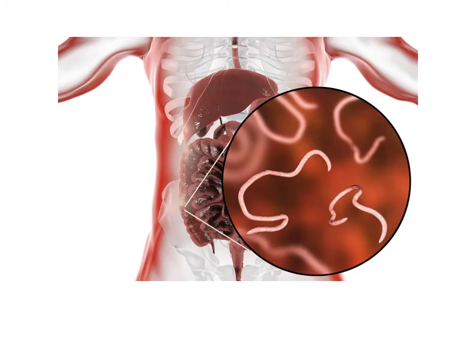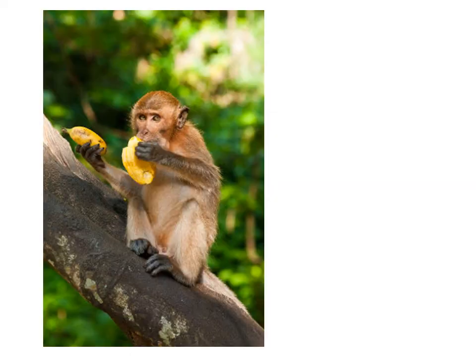This picture shows the ascaris which lives in the intestine of a human and takes up the required nutrition, which is harmful to the human. So which type of interaction is it? Yes, it is parasitism. This picture shows a monkey eating wild fruit which will be thrown somewhere else in the forest, which will result in seed dispersal. So here both the individuals, that is monkey and tree, are getting benefited. So which type of interaction is it? It is mutualism.